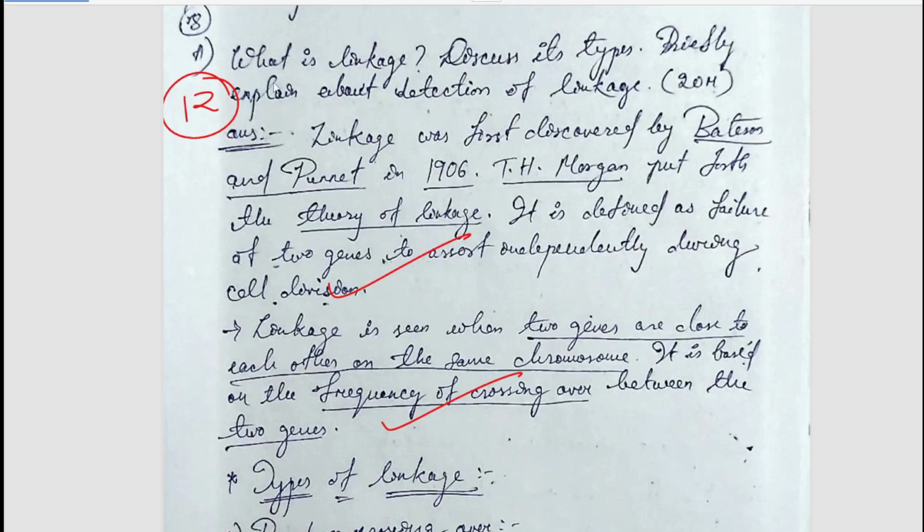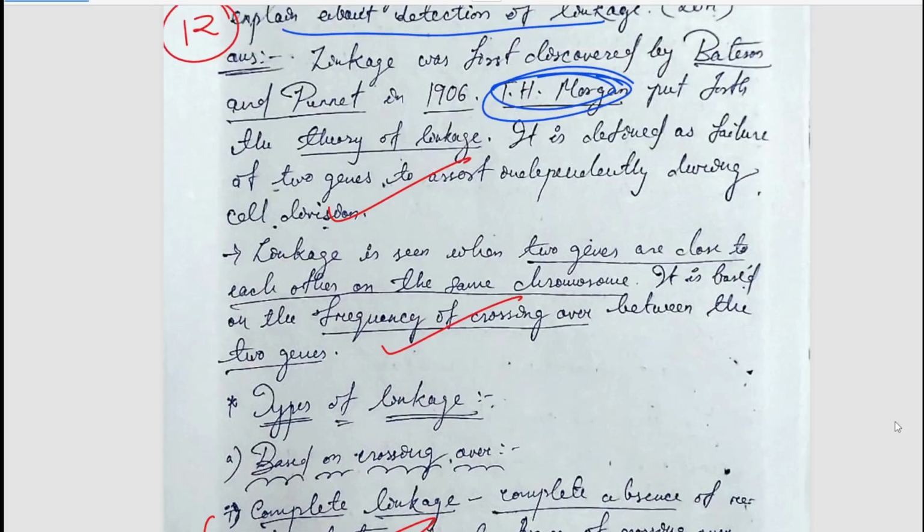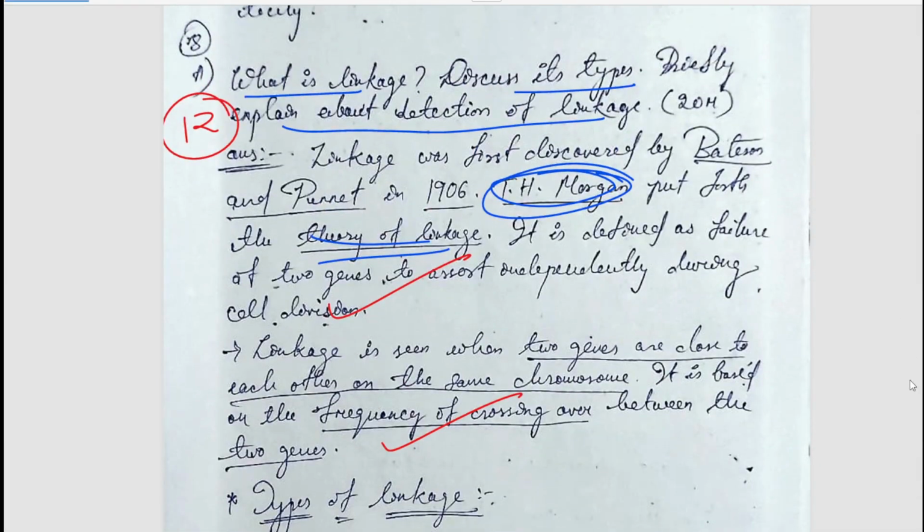The next question is what is linkage, discuss its types and briefly explain about detection of linkage. So we all know linkage was discovered by Bateson and Punnett, then T.H. Morgan. We all know the fruit fly experiment where the theory of linkage was derived. So now in the question, types and detection.